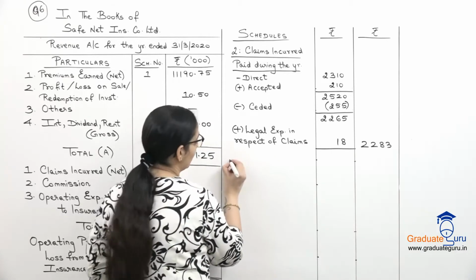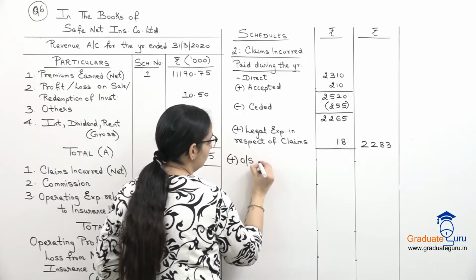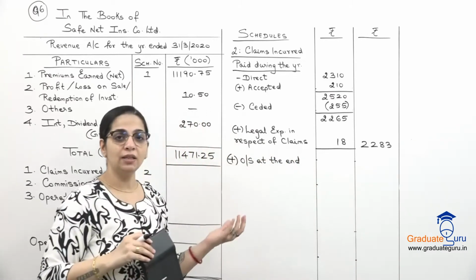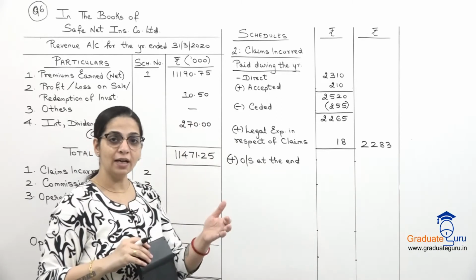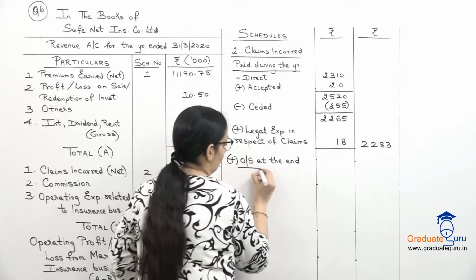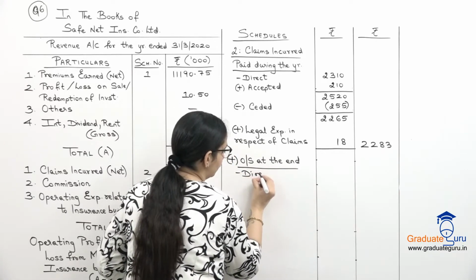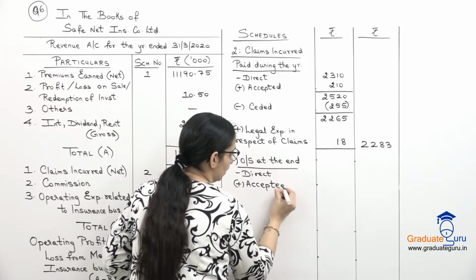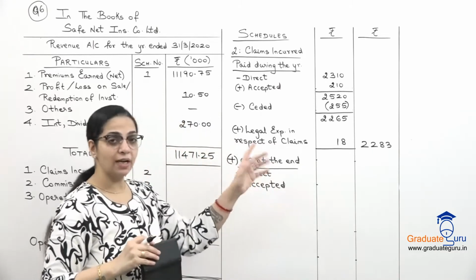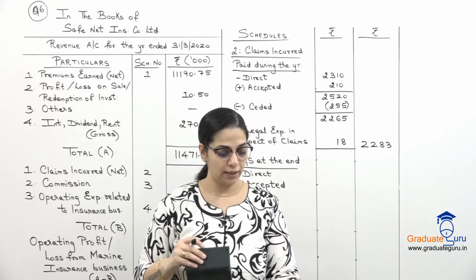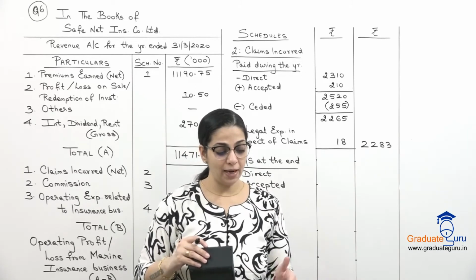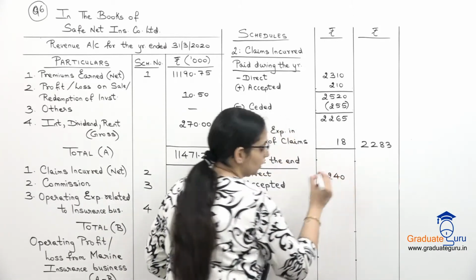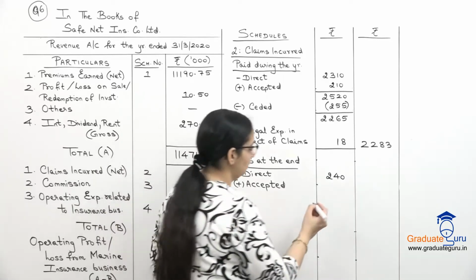Now to this we add our outstanding at the end. Again, for outstanding at the end, we may have to make an adjustment for direct, accepted and ceded. So let's show that breakup. Direct plus accepted, and from this we will subtract ceded. This is outstanding at the end. We have to take the 31st March amounts. So claims paid outstanding 31st March, for direct 240, for accepted it is 63.